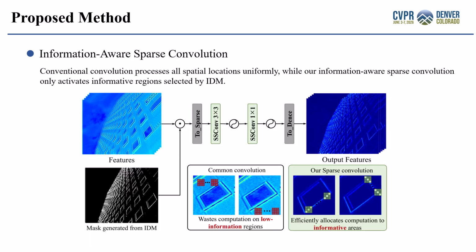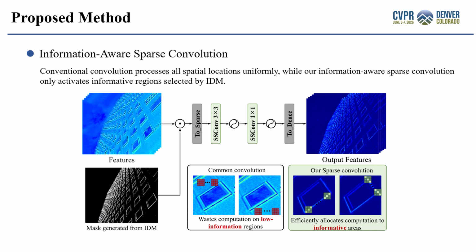The core component of our framework is the information-guided feature enhancement module. Specifically, we designed two complementary branches. The first branch, namely IGERA, performs explicit hard resource allocation. According to the IDM, the network selects the most informative spatial locations and applies sparse convolution only to these regions.